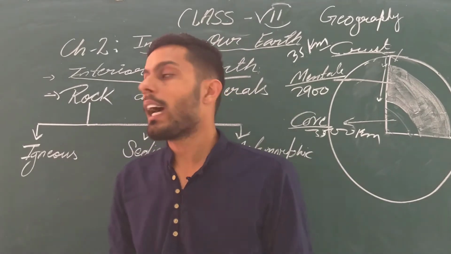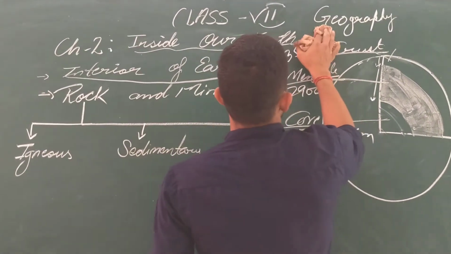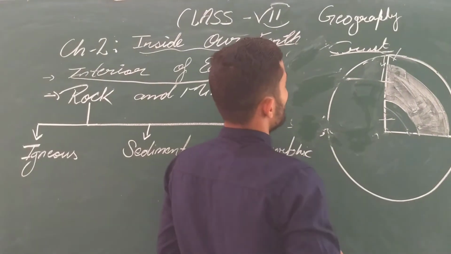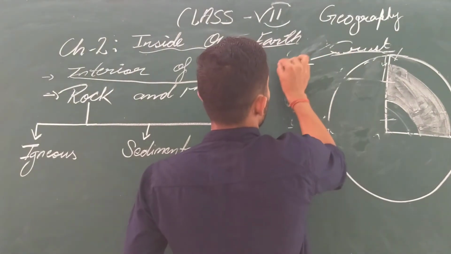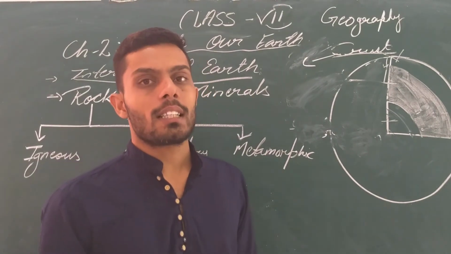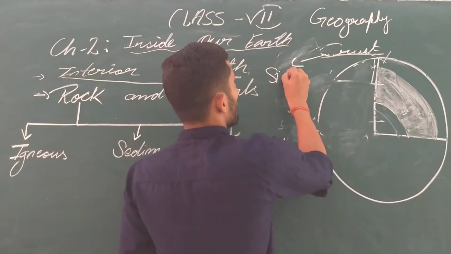So the crust is divided into two parts, the continental and oceanic mass. The continental mass consists of two main constituents. One is Sial.